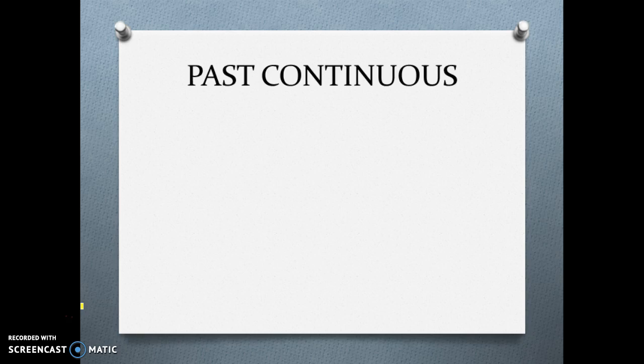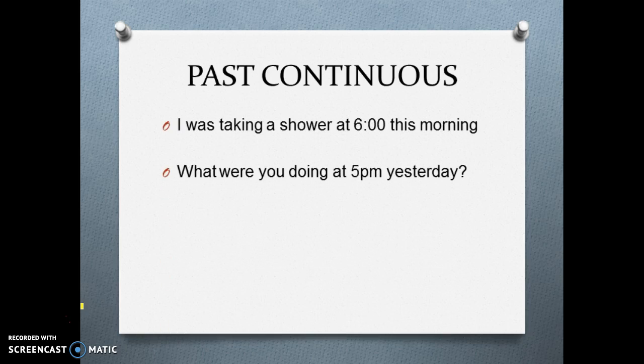Now let's analyze the past continuous. We have three different cases with the past continuous. In this first case, we're talking of an action that was in progress at a specific time in the past. We know that this action was in progress at this time, but we don't necessarily know when the action started or finished. For this, we need a subject, auxiliary was or were, and the verb plus ing.